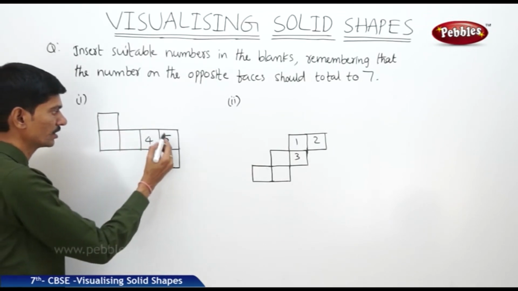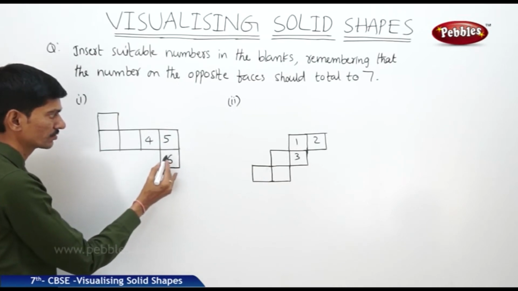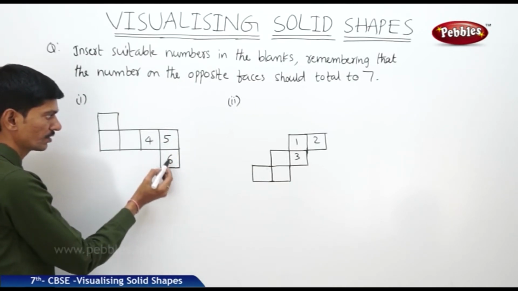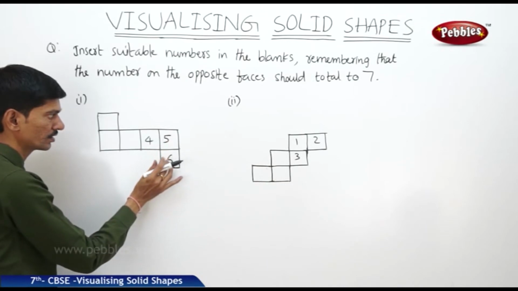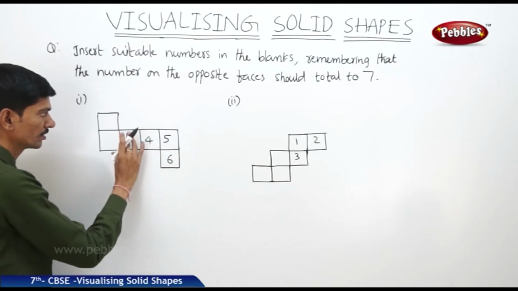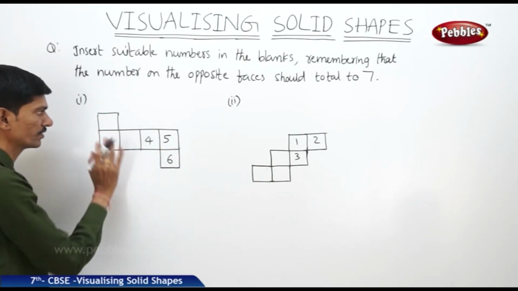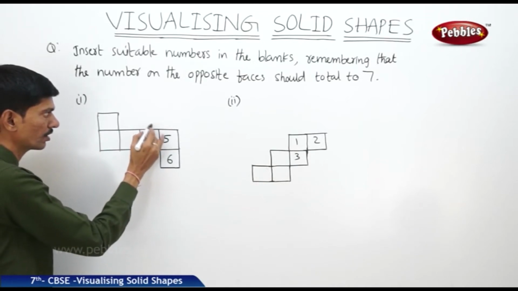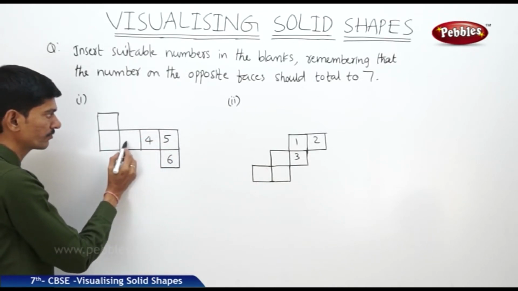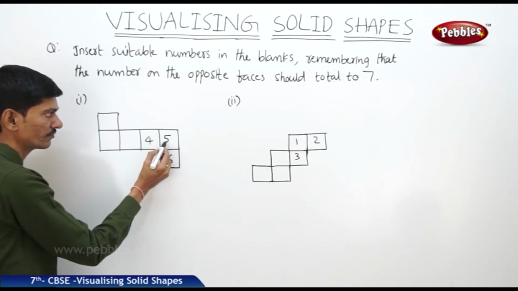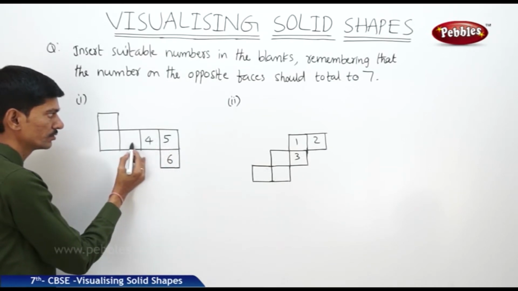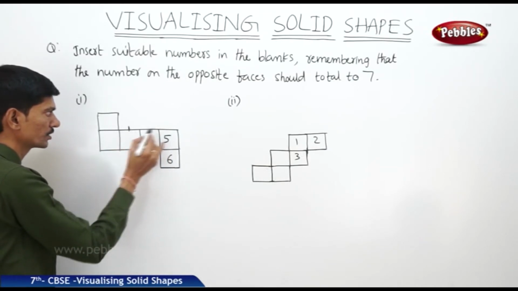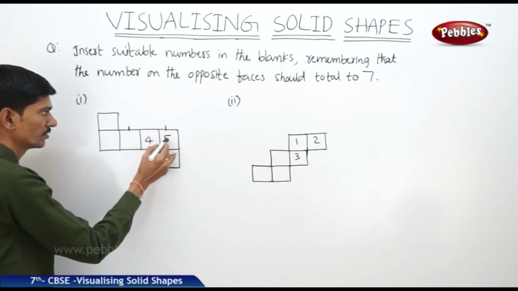Now here if you take the faces of the die, the 3 faces are numbered with 4, 5, 6, then we should write the numbers on the other faces. Now if you follow a logic in this, if you want to fill up this, come from 5, this is related to this face, so the sum of these two numbers should be 7.